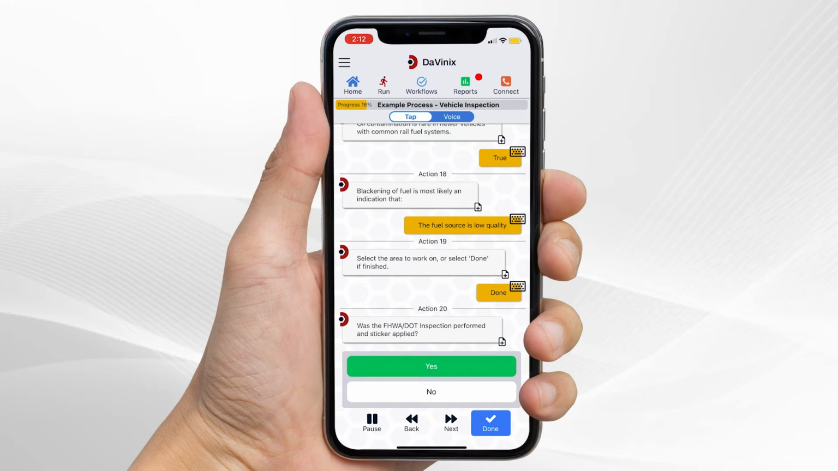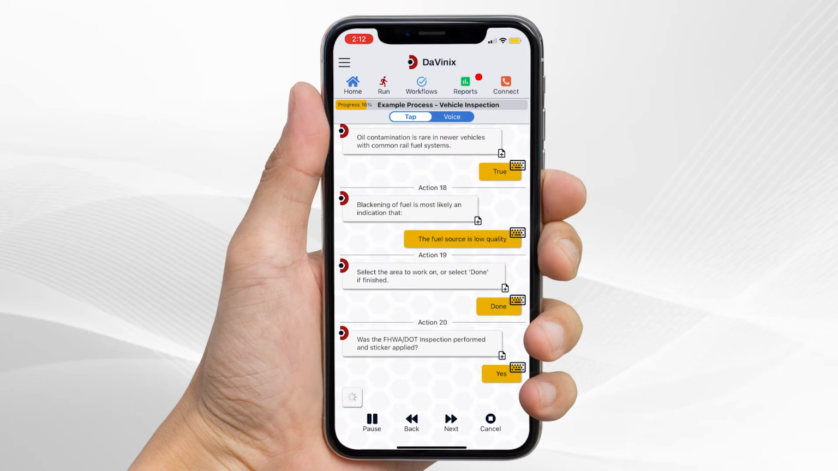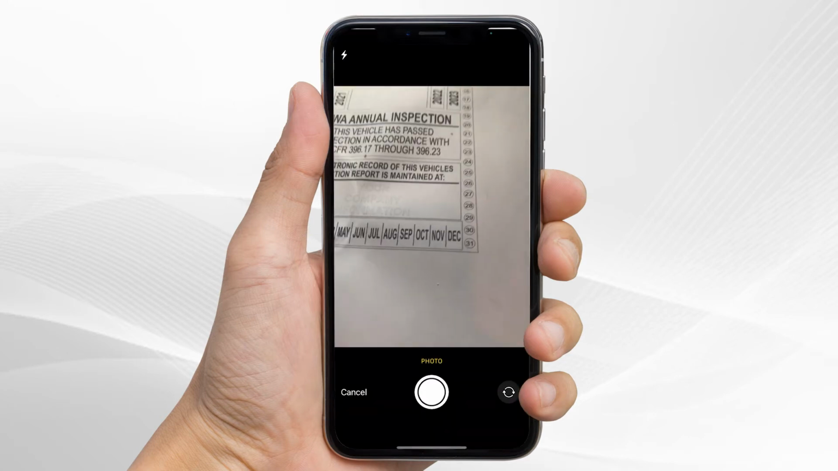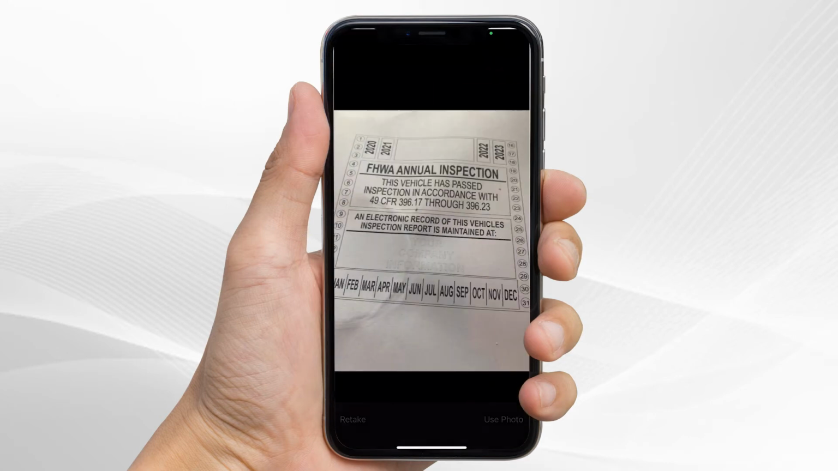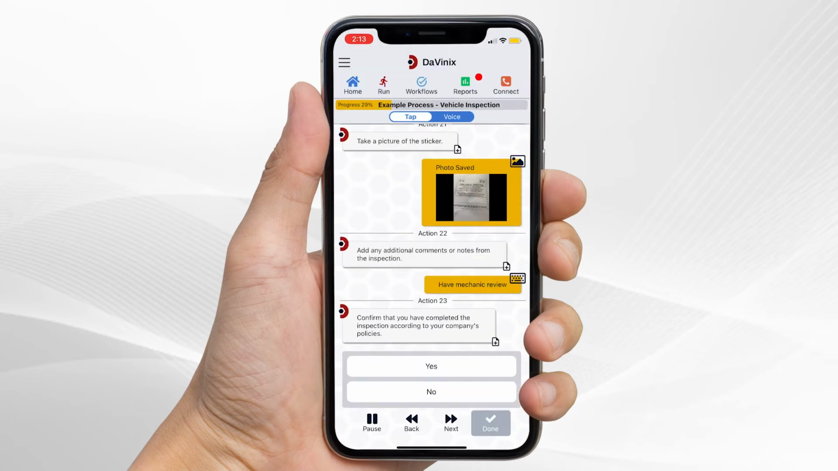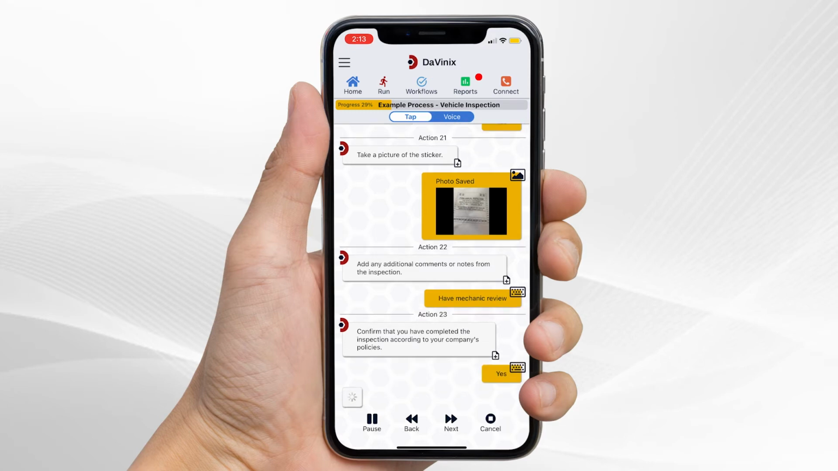Photo verification is a great way to confirm that a task has been completed or to document conditions of a site or a particular piece of equipment. Confirmation steps are a great way to affirm and place accountability.